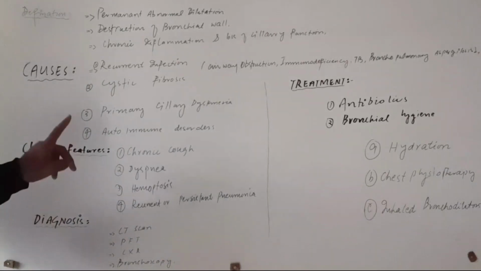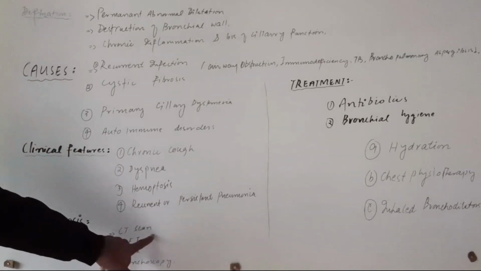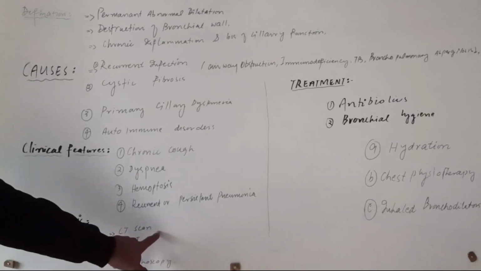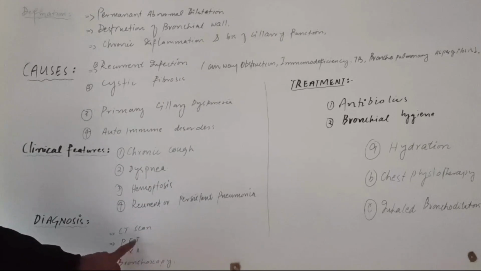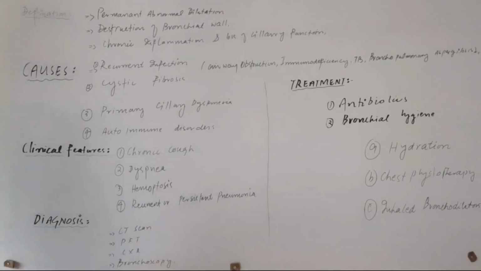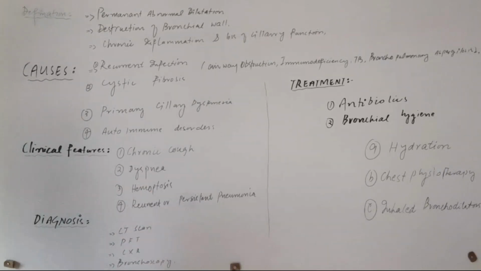Now, how to diagnose bronchiectasis? Bronchiectasis is diagnosed by CT scan and by pulmonary function test. The CT scan is the investigation of choice for bronchiectasis, and the pulmonary function test will show an obstructive picture, with FEV1 to FVC ratio less than 70%. There may be wheezes. The chest X-ray is done in bronchiectasis to exclude other causes of chest infection, which may be pneumonia, pneumothorax, etc.